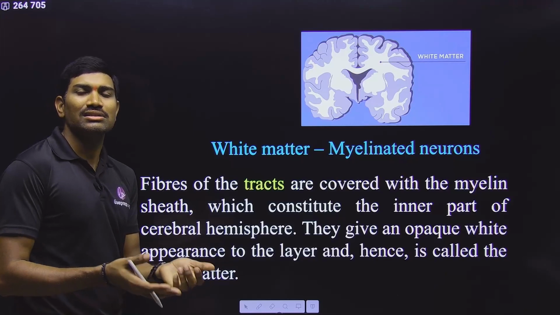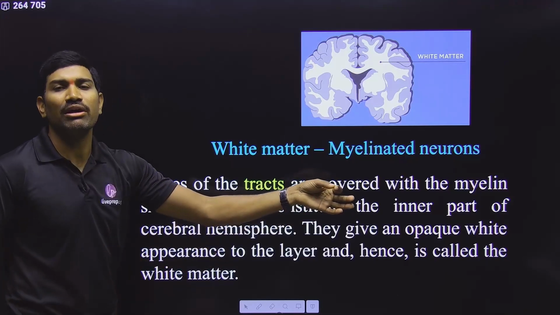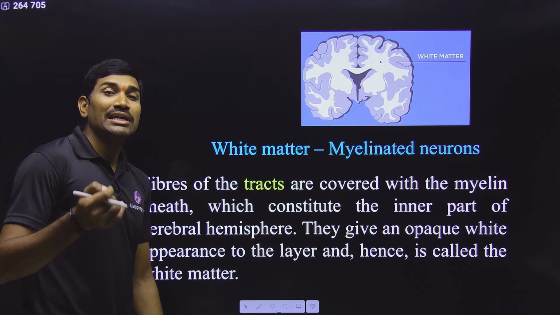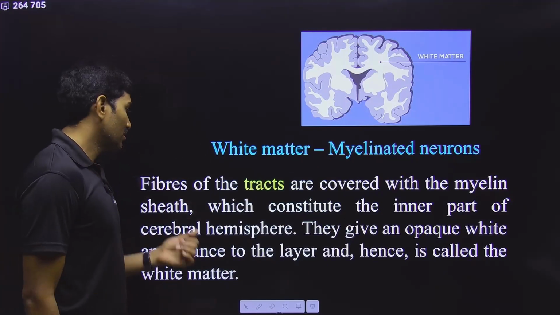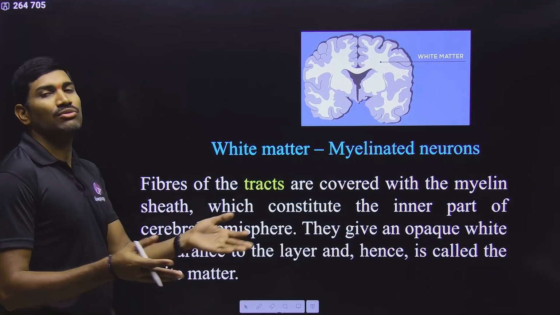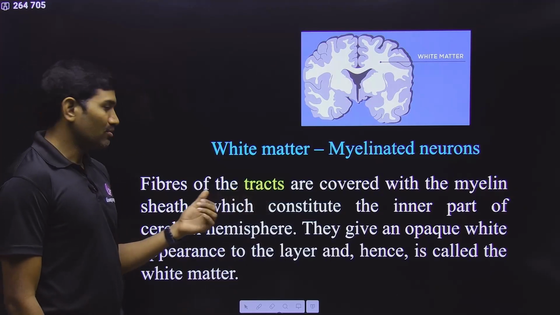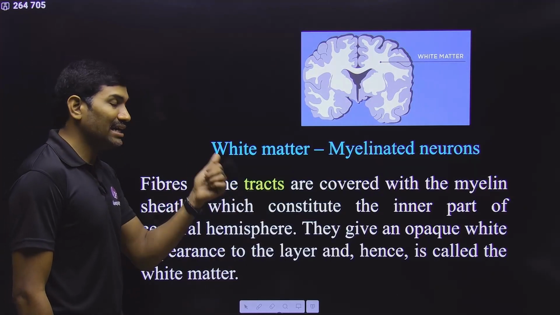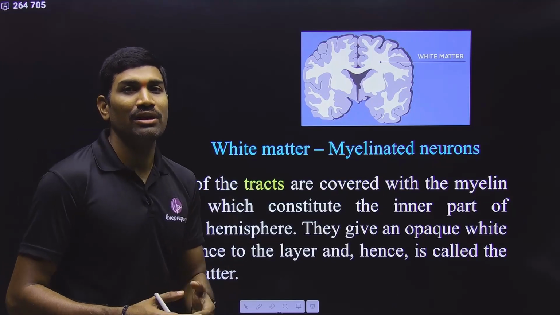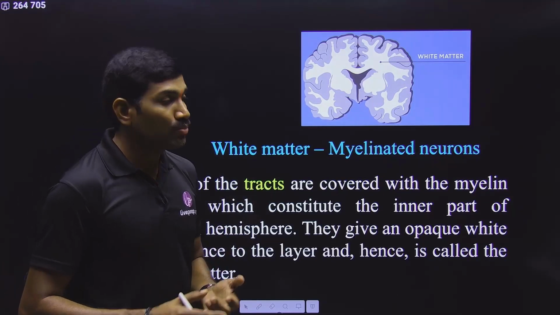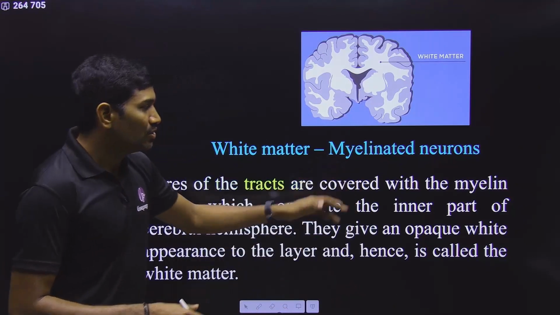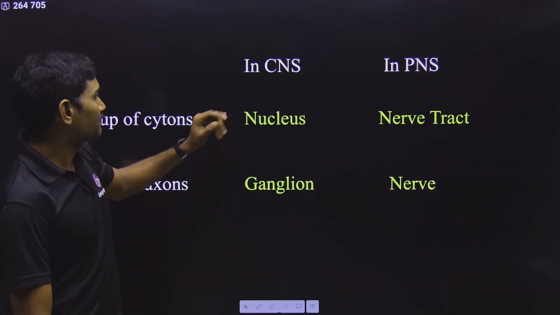Fibers. These neurons are fibers because they have a long fiber-like structure. Technically, it is the axon of the neuron that is the fiber, but overall the neuron can also be called a fiber. Fibers of the tracts. They have used the term tracts, nerve tracts. Please remember, this is not just a general word. It is a technical word they used. So please observe carefully here.